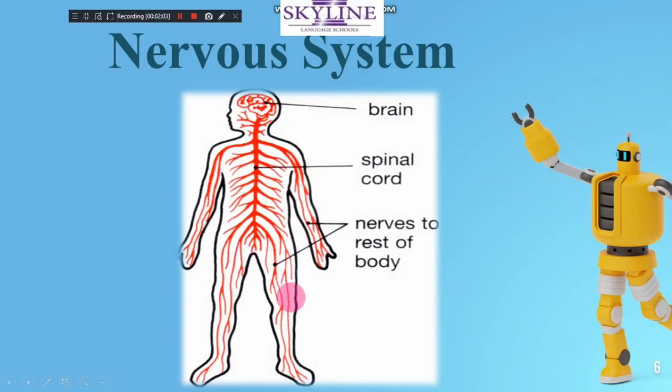Okay? Look, the nervous system. Our nervous system contains three main parts. You have to know the parts of the nervous system. The brain, inside our head. The spinal cord, inside the backbone. And nerves, distributed to all the body.